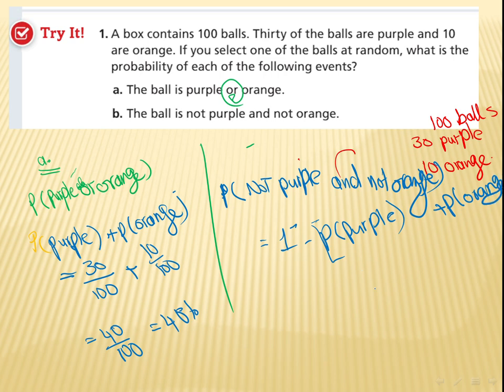Okay, after this we are going to say not purple nor orange, so that means what's left of 30 plus 10, which equals 40, so that means the remainder will be 60. 60 out of how many in all? Out of 100, so it's going to be 60%.